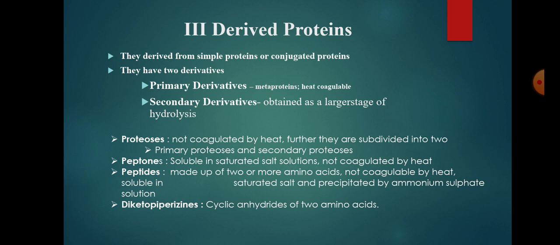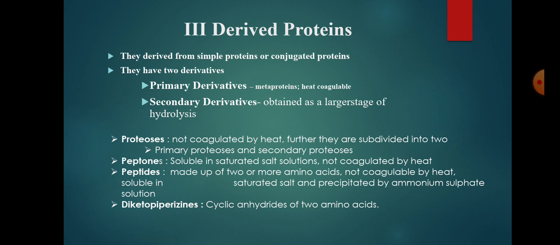Proteoses are not coagulated by heat but are precipitated by saturated solutions. Proteoses are further subdivided into primary proteoses, which are precipitated by half saturation with ammonium sulfate, and secondary proteoses, which are precipitated by full saturation with ammonium sulfate.